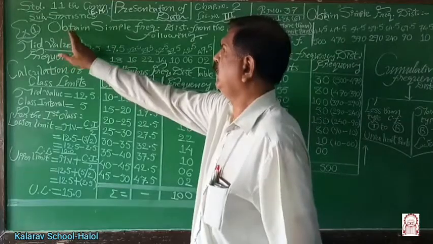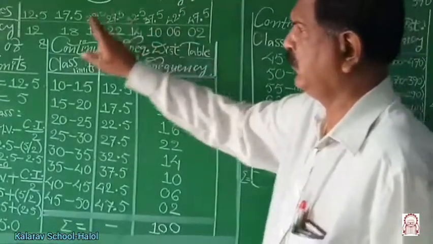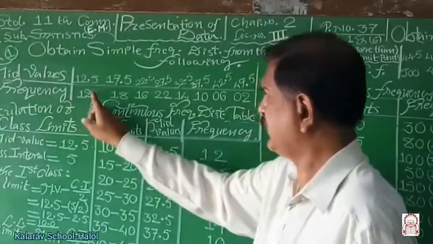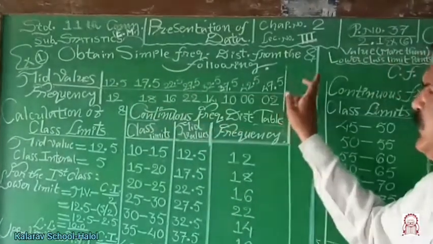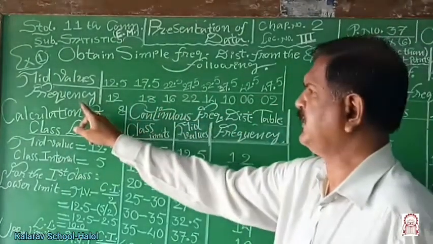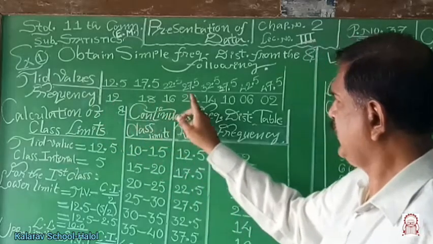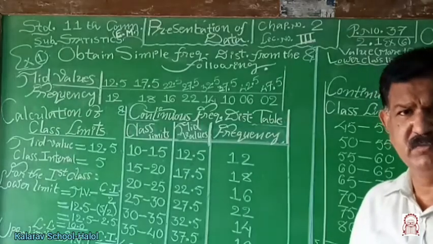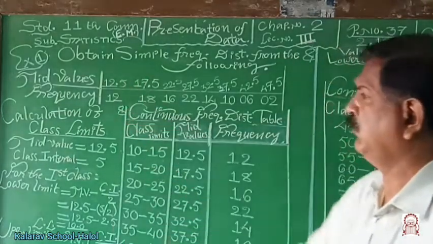Example number 1, obtain simple frequency distribution from the following. What are we given? Mid value of the class and frequency: 12.5, 17.5, 22.5 and so on, and the related frequencies are 12, 18, 16, 22 etc. We have to compute the upper limit and lower limit of the class with the help of mid value.